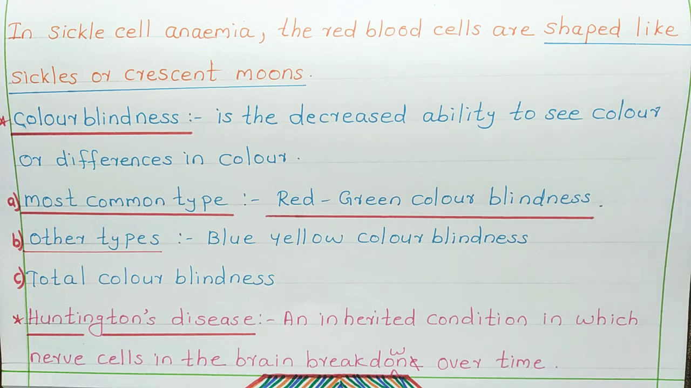Huntington's disease is an inherited condition in which nerve cells in the brain break down over time. So, because of this nerve cell breakdown, the patient may have walking disability and mental confusion, and many such problems will be there.